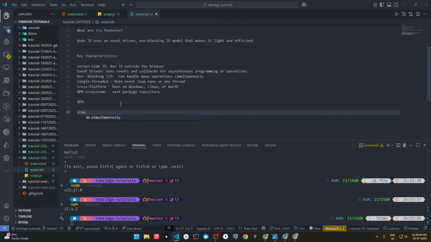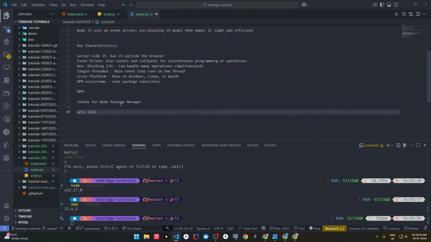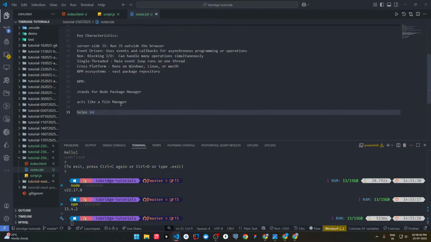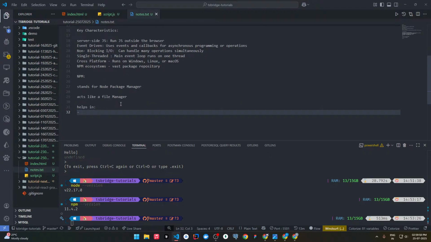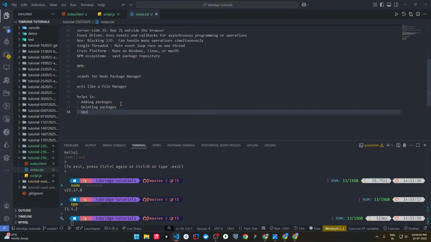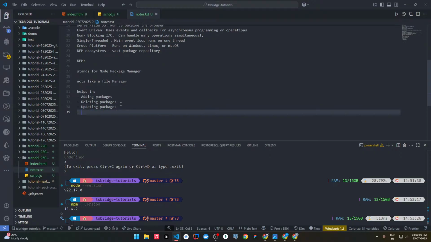npm stands for node package manager. It acts like a file manager and helps in, first of all, adding packages, deleting packages, updating packages, and also checking vulnerability.